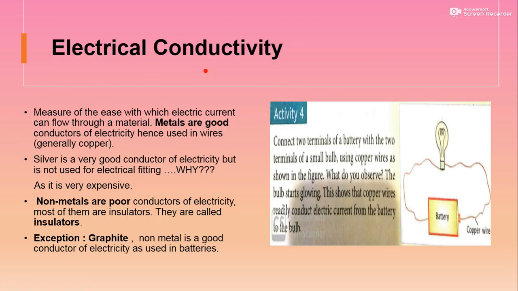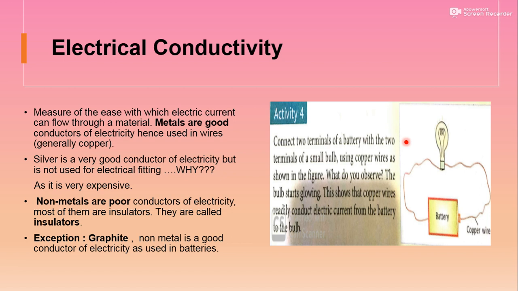Next one is electrical conductivity. Here you can see there is a battery. I think everyone has had the experience of making this kind of circuit. Connect two terminals of a battery with the two terminals of a small bulb. यहाँ से battery को आपने connect किया bulb से और इधर से भी connect कर दिया. Then what happened? What do you observe? We observe that the bulb will glow.